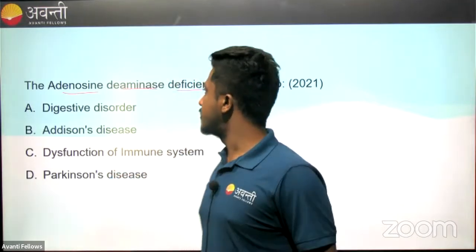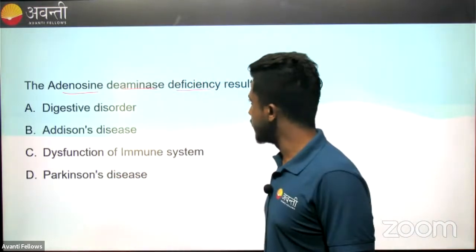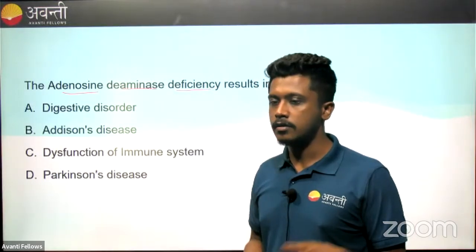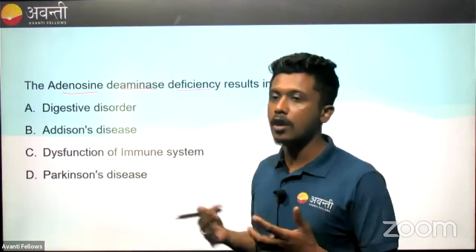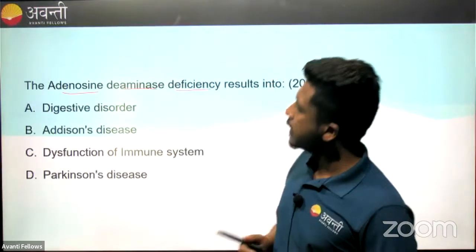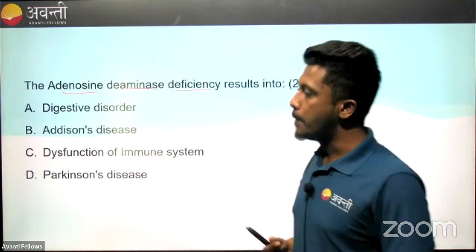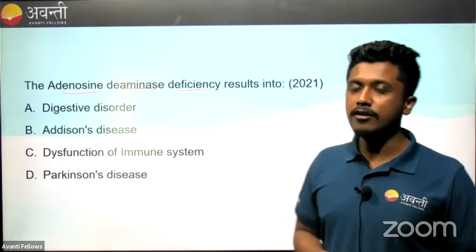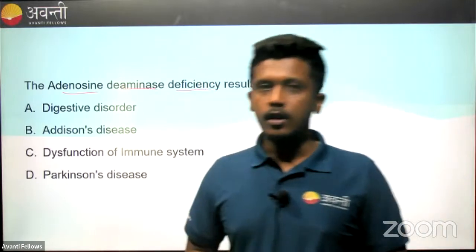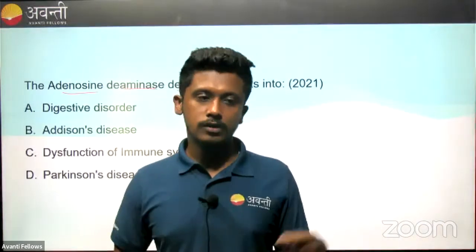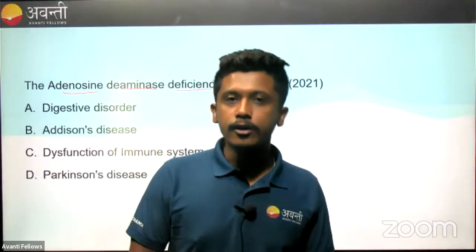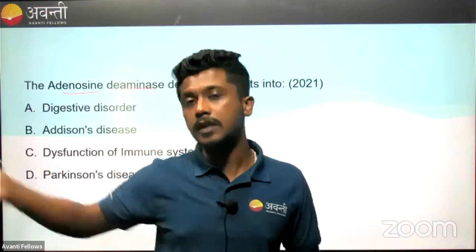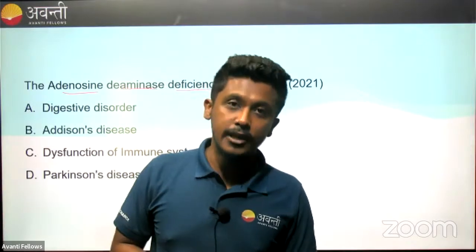So whenever there is no ADA, that will lead to a severe problem in immunological function. When the immunological function is severely disrupted, a person will start showing a syndrome. What is a syndrome? They will show a multi-symptomatic condition. If a person shows malaria symptoms or dengue symptoms, they have a disease. If a person is showing multiple symptoms of multiple diseases, that is called a syndrome.